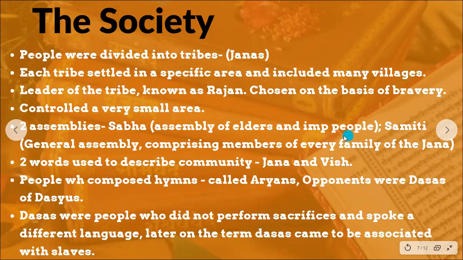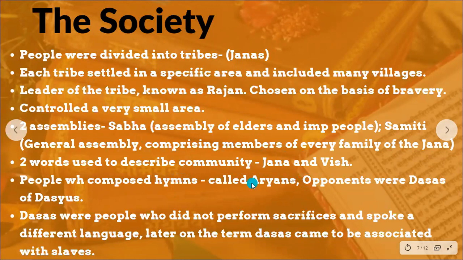So elders and important people had their own assembly. This was the sabha. The samiti was the general assembly, wherein every family was represented. And to describe the community, as I just said, we found a lot of evidence of two words being mentioned: one is jana, and the other is vish.